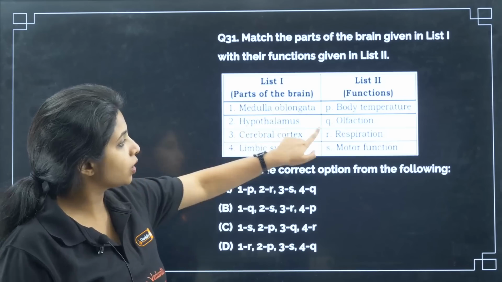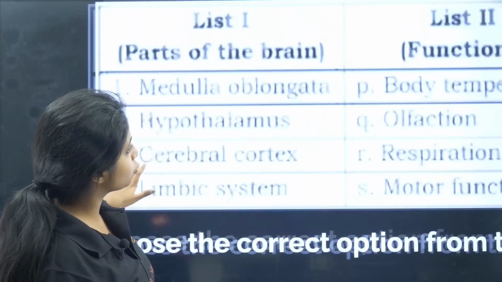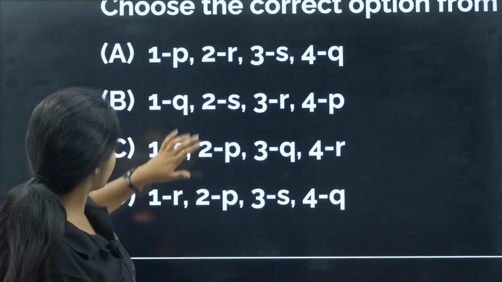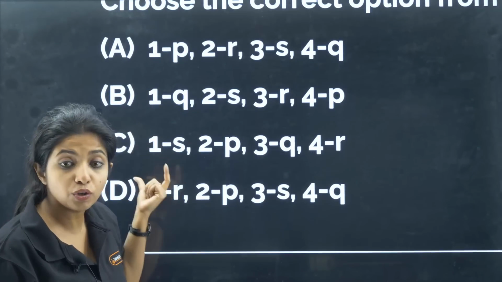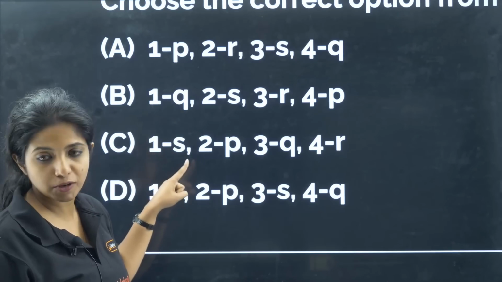So medulla oblongata goes with respiration. Okay, medulla oblongata would be going with respiration. I can zoom it and show it to you. 1 goes with R. 1 goes with R. With that, can I find the answer? Yes. Just because I knew one option, I could find the whole answer. 1 goes with R. None of the other options have it.